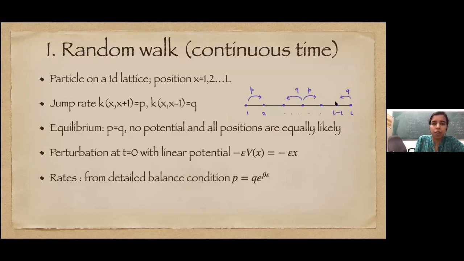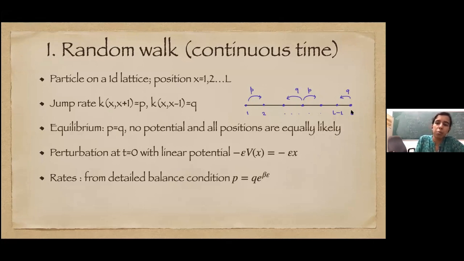I have chosen this example of a finite lattice because we want to talk about equilibrium, and it should be normalized, etc. So we have these jump rates p and q. When p is equal to q, there is no bias in the system, and we don't have any potential. So when p is equal to q, it is equilibrium, and because there is no potential, all the positions are equally likely. So this is our initial condition.